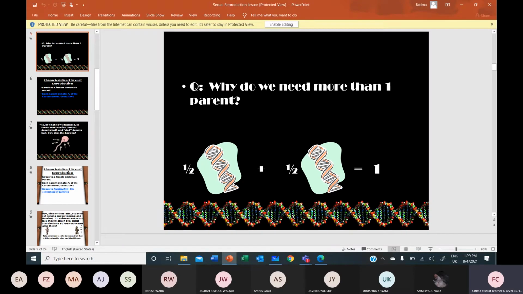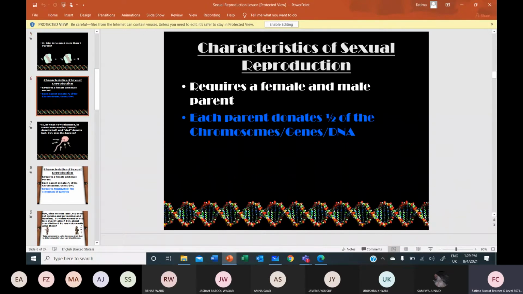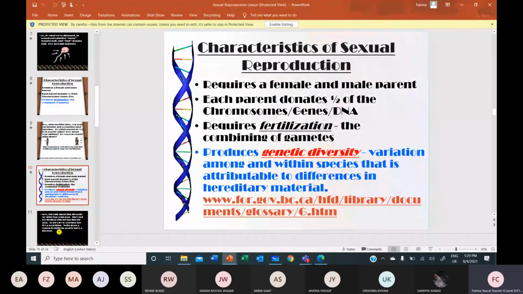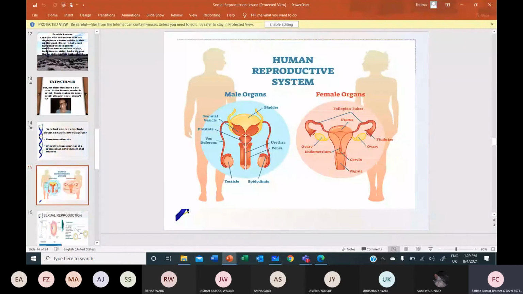Coming back. We said, what is a gamete? A gamete, we all know, is a sex cell with a haploid number of chromosomes. Then we were talking about the differences in the gametes. Tell me some differences between the egg cell and the sperm cell.